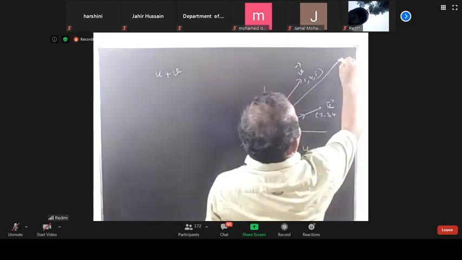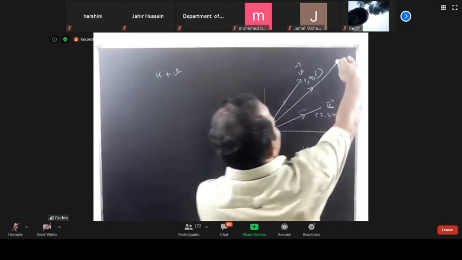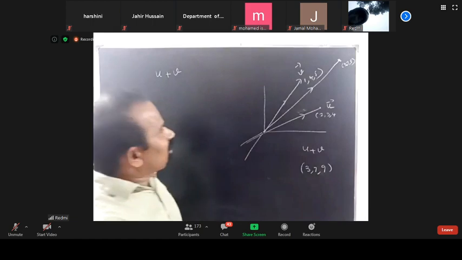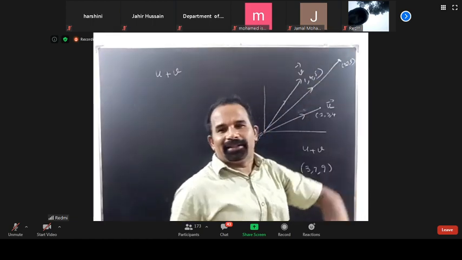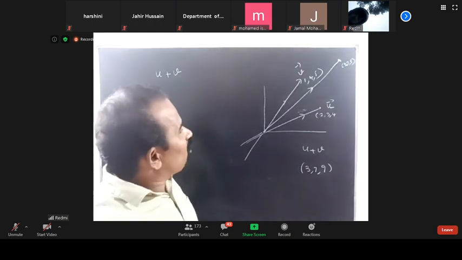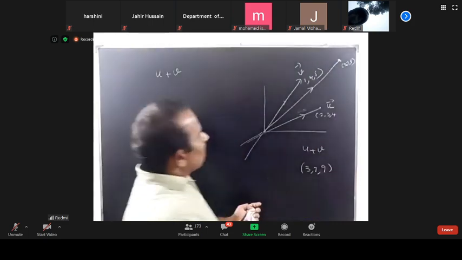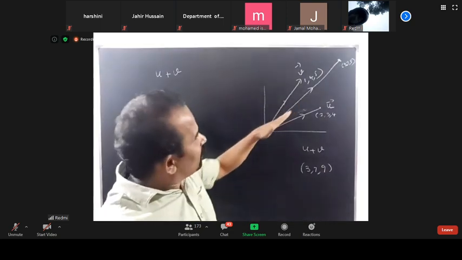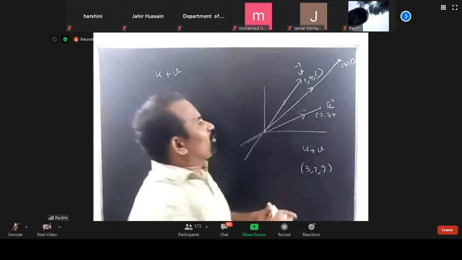So the direction is this, and the length or magnitude is the distance between this point and this point. Also, this addition vector is along the diagonal of the parallelogram.